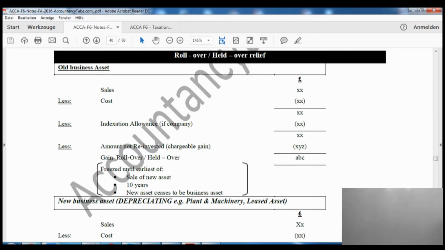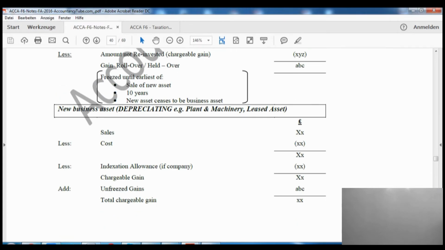Now, what are these dates? The gain is frozen until the earliest of: sale of the new asset, 10 years, and the new asset ceasing to be a business asset. Most likely, the earliest in this case is going to be 10 years, because the sale of the new asset is up to us. Whenever we want to sell, even after 20 years, it's up to us. And the new asset ceasing to be a business asset is also up to us. Whatever period we want to use it for business purposes, we can. So the earliest event which can happen in most cases is 10 years, but it can be any of these.